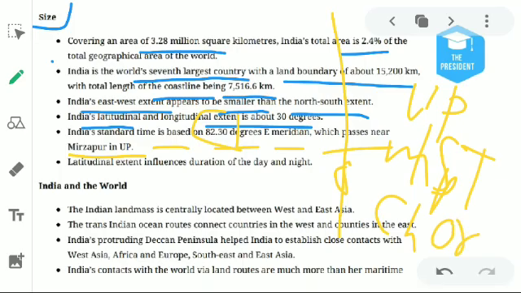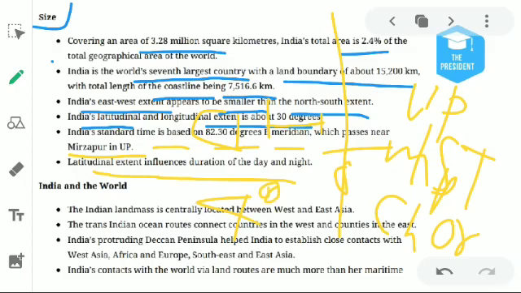Remember, okay? The longitudinal extent influences the duration of day and night. What it means, as we have read here, is that the longitudinal extent is about 30 degrees, and for every 1 degree of longitude moving from east to west, time increases by 4 minutes in sunrise or sunset.